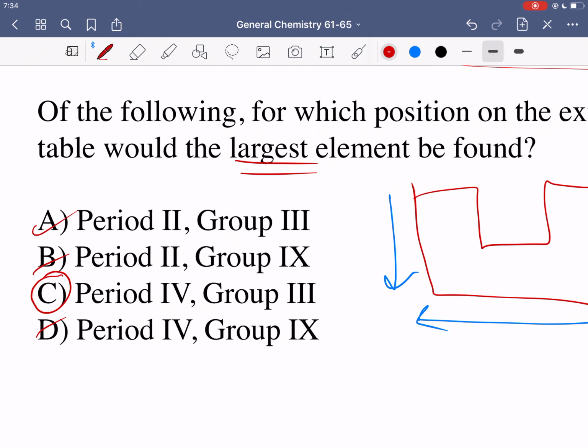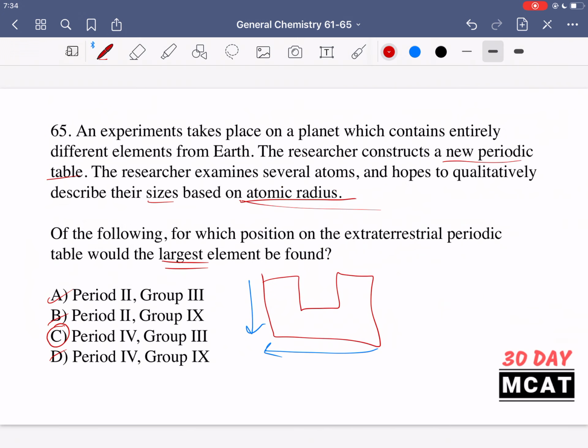Period 4 is lower than period 2. So if something was in group 3 and in period 4, it's relatively more in the bottom left position compared to the others, and this is where you have an increasing atomic radius.